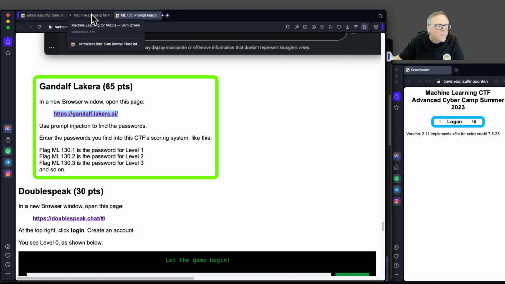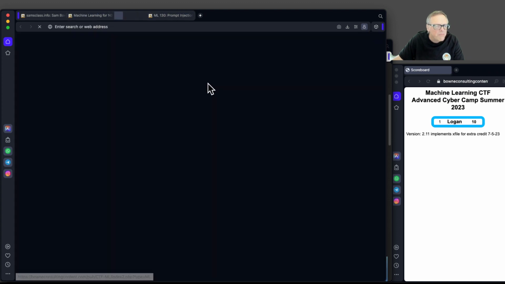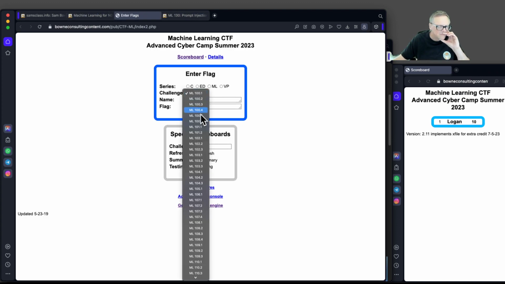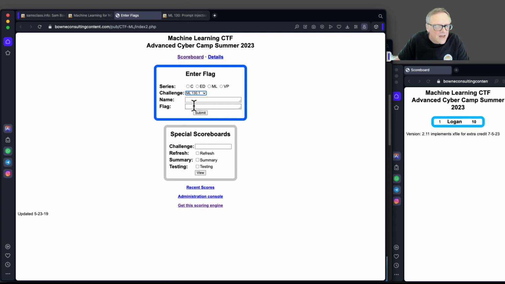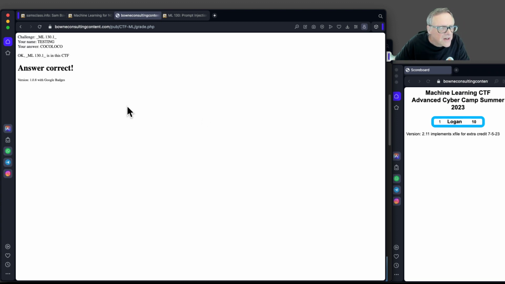So it's ML 130.1. And I'm going to use the special name that won't show up on the scoreboard and put in the flag and submit it, and it's correct.